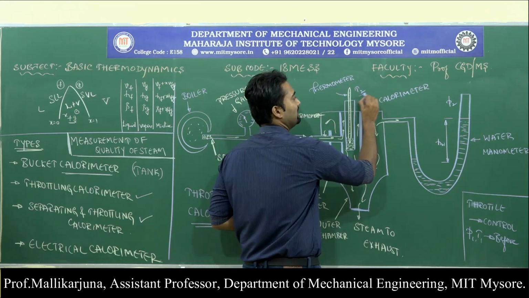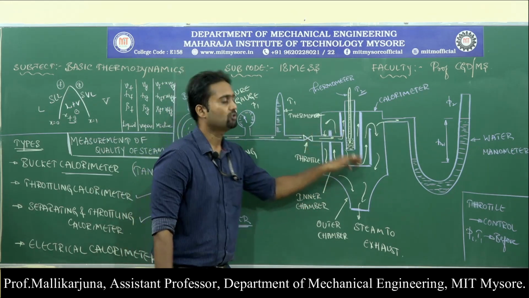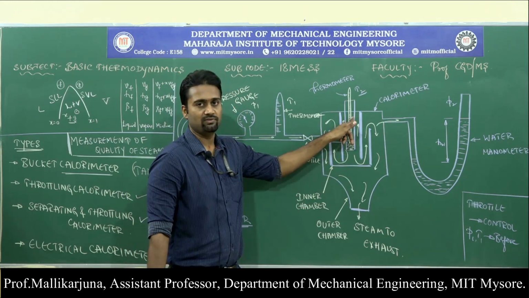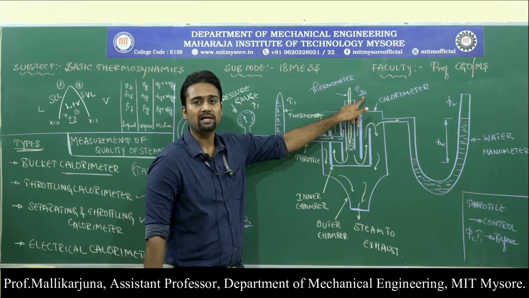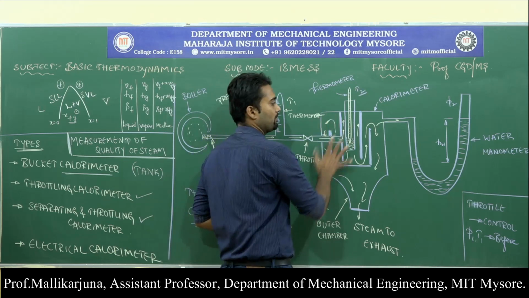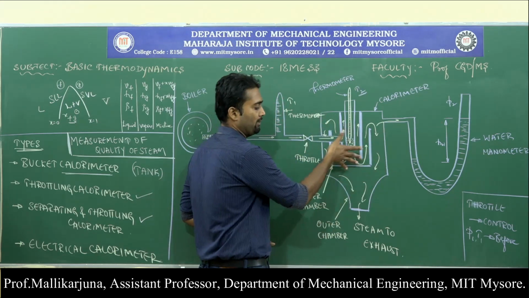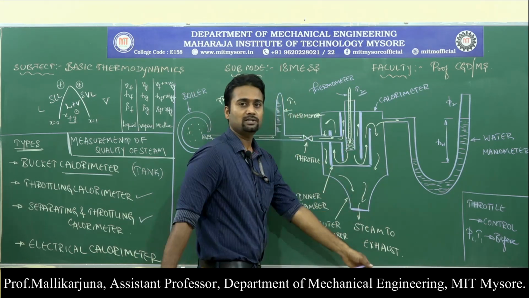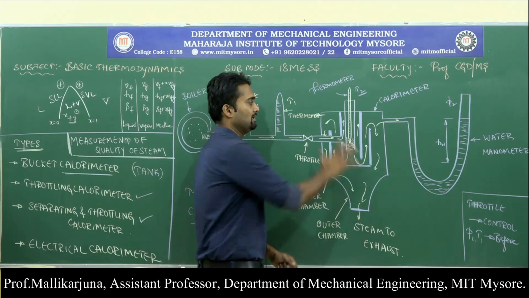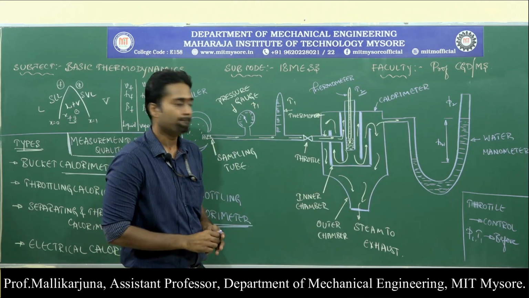Thereby, we can measure the temperature of the steam after throttling with the help of this device, and that temperature is denoted as T2. Next, this steam will move on to the outer chamber of the calorimeter, and then it will be exhausted to the required place. This is how the temperature of the throttled steam will be measured.